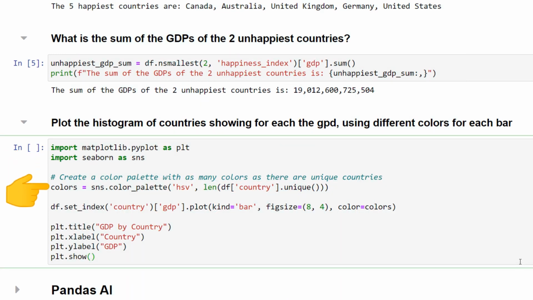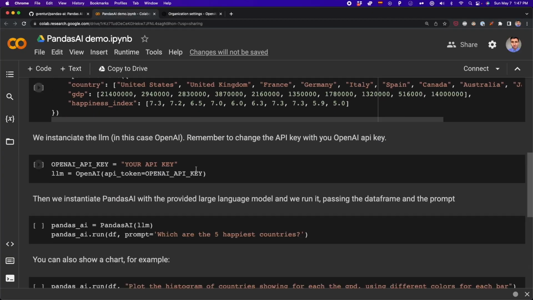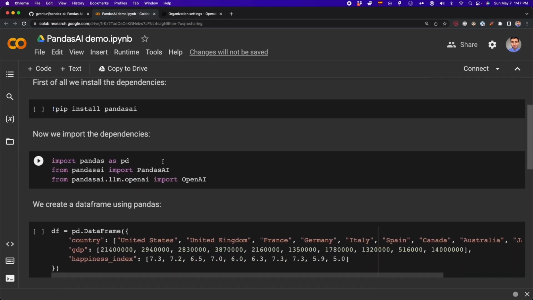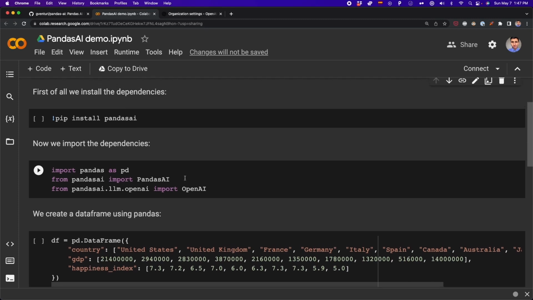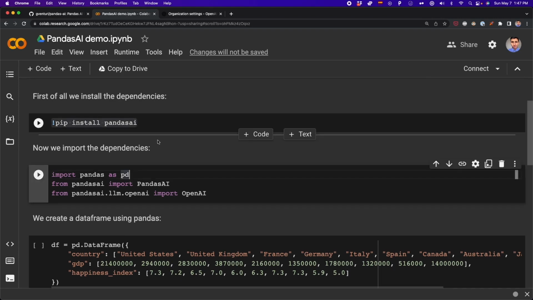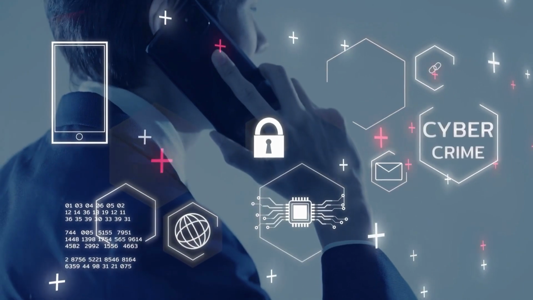Now, let's recap what we've covered so far. In this video, we explored the exciting world of Pandas AI, the generative AI Python library that enhances Pandas and transforms your data analysis experience. We discovered why Pandas AI is the future of data analysis, how to get started with it, and its powerful features, including automated missing value imputation, automated feature engineering, intelligent data visualization, and streamlined model evaluation. With Pandas AI at your side, you'll conquer large and complex datasets effortlessly, save time, and gain valuable insights. Embrace the power of Pandas AI and unlock new possibilities in your data analysis journey.